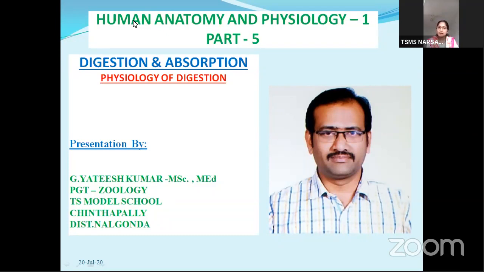See, in the previous class, we have dealt with the structure of the digestive system and also the different glands associated with it. Now, let us find out how this really works, that is, how digestion takes place in all these chemical and mechanical processes.